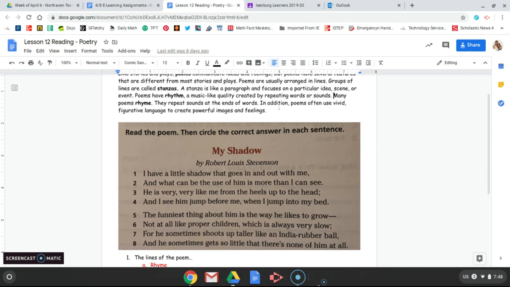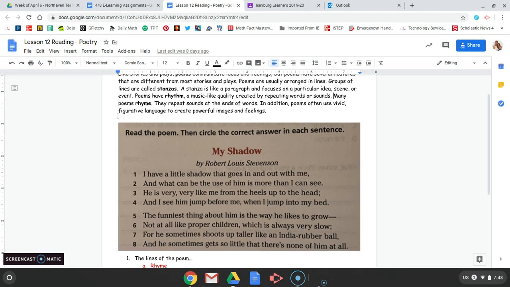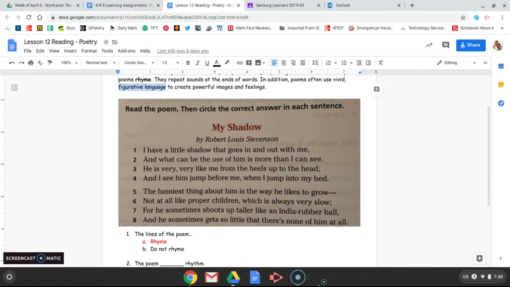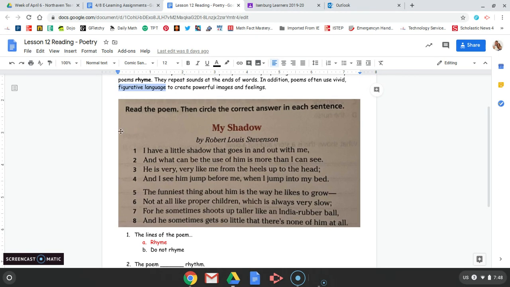The last thing I wanted to say, it says they often use figurative language to create powerful images and feelings. We've talked about figurative language this year, but I want to give you a little reminder. Figurative language is when something is said in a very creative way that doesn't necessarily mean exactly what it says. For example, we've talked about the idiom, it's raining cats and dogs. That doesn't literally mean that cats and dogs are falling from the sky. It means that it's raining really hard outside.